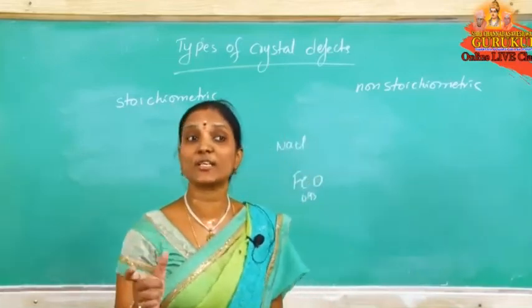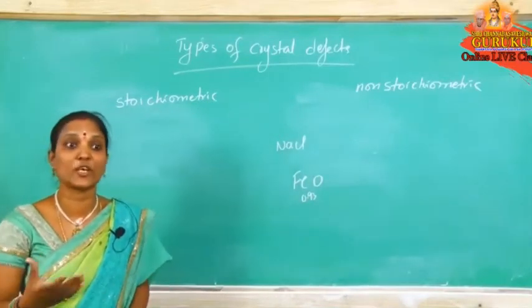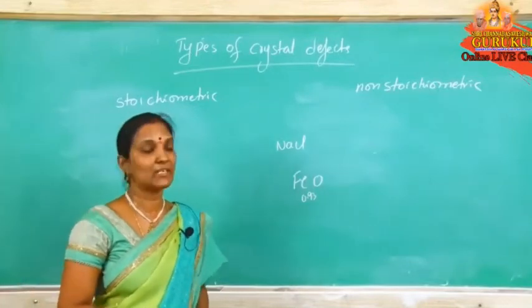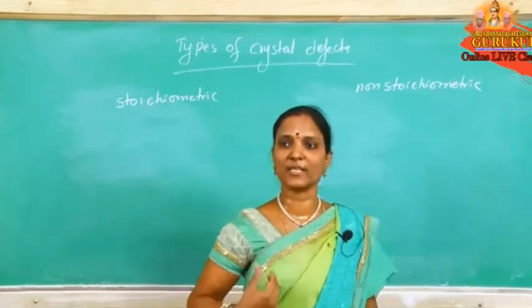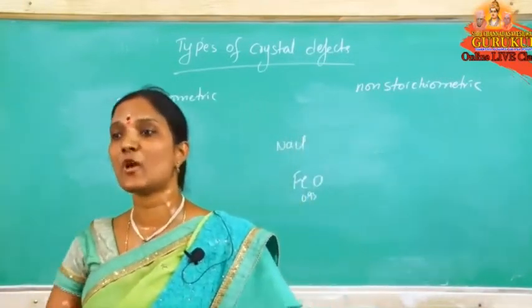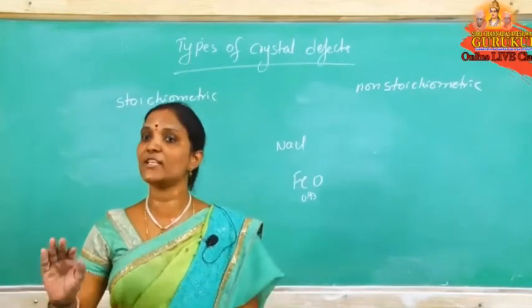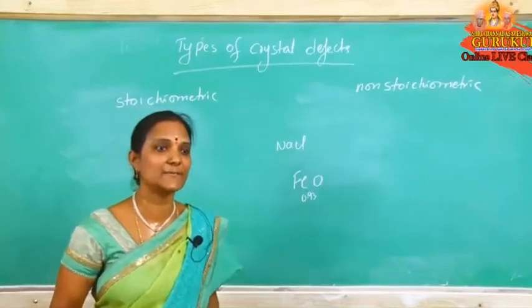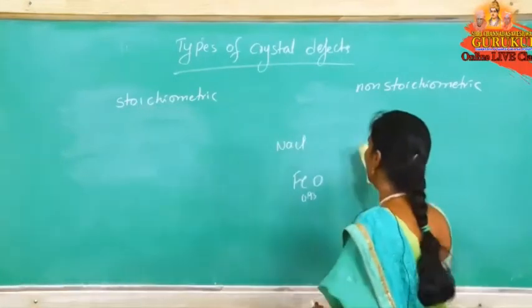So D block elements form interstitial compounds, which are non-stoichiometric compounds. The exact formula we are not getting, so that is a non-stoichiometric compound. So there are two types of defects, stoichiometric defect and non-stoichiometric defect. Stoichiometric means no change in formula. Deviation takes place, but no change in formula. So what are the different types of stoichiometric defects?